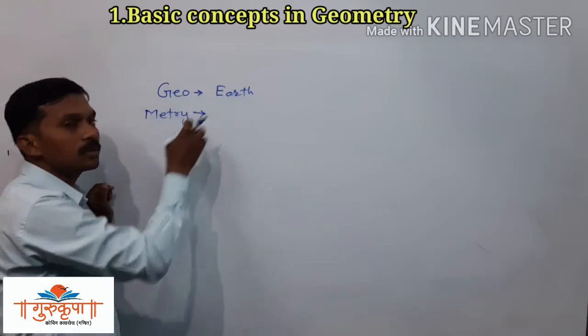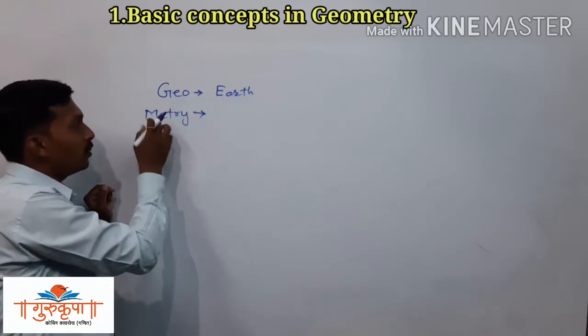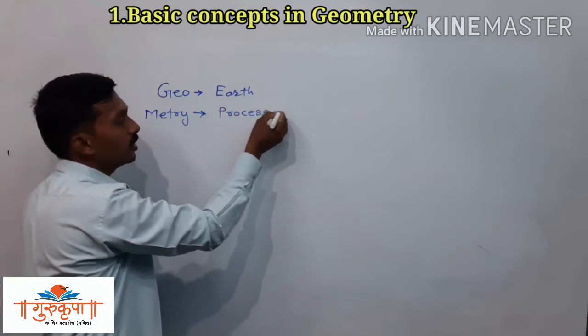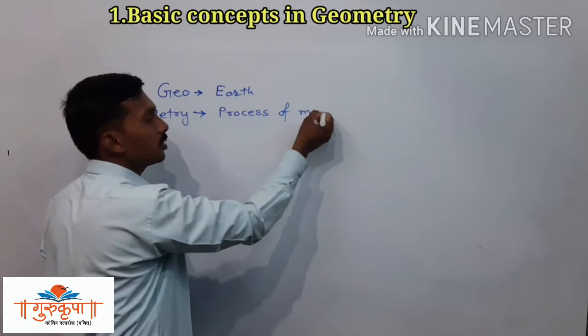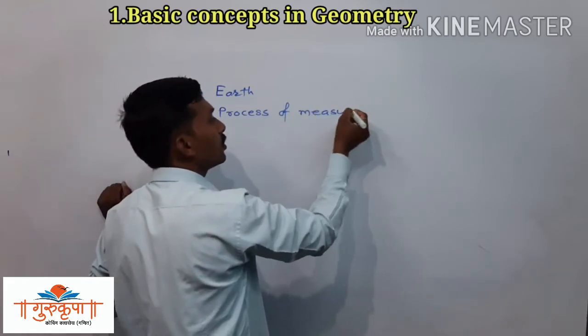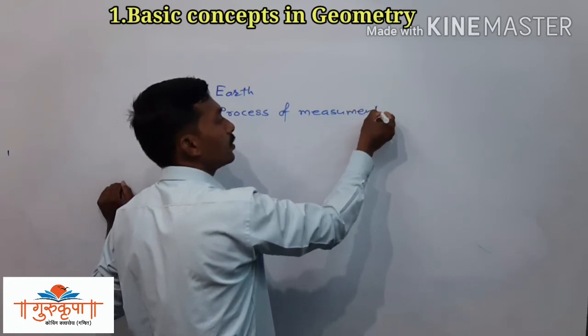Geo means earth and metri means the process of measurements, or you can say the process of measuring.